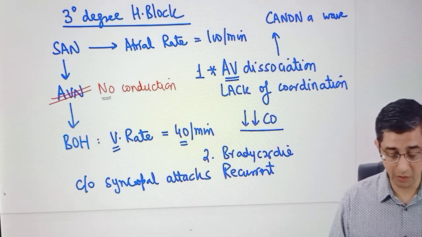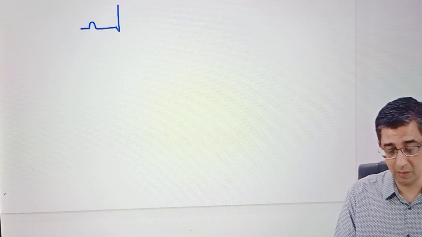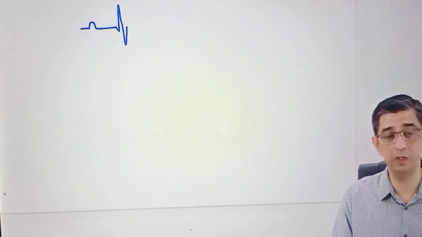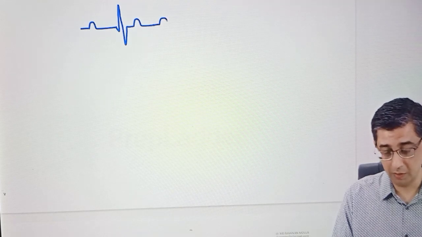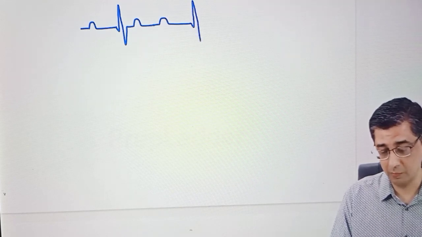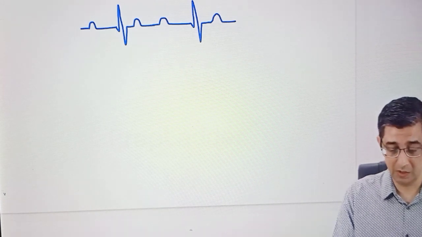Now we will focus on the ECG component of this person. I'll also mention a pediatric important cause for this condition too. The main thing you need to understand with respect to this condition is that the number of P waves and the number of QRS complexes always match in you and me. If you check any ECG strip of a normal person, if there's going to be a P wave, then there's going to be a QRS complex, that is normal sinus rhythm. So the number of P waves will always be equal to the number of R waves of the QRS complexes. In this person, the ECG tracing will come like this.